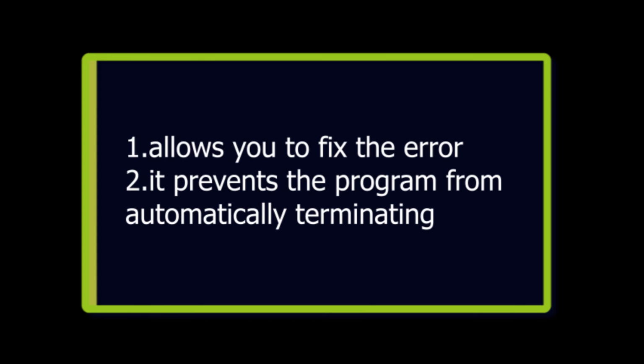Fortunately, it is quite easy to prevent this. To guard against and handle a runtime error, simply enclose the code that you want to monitor inside a try block. For example, we have seen that if there is a divide by 0 error that is expected, we can place that code in the try block.